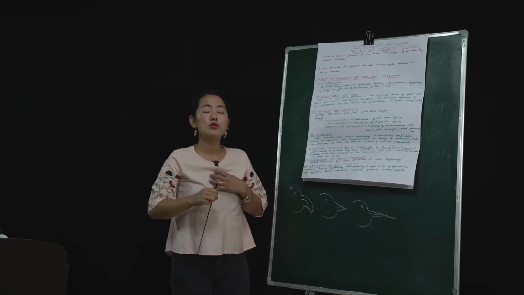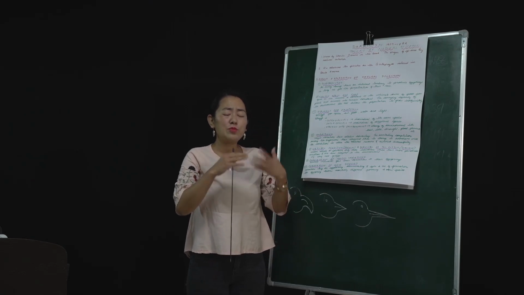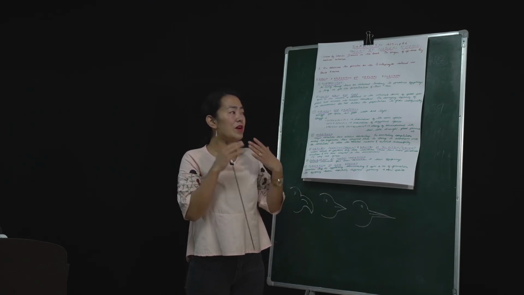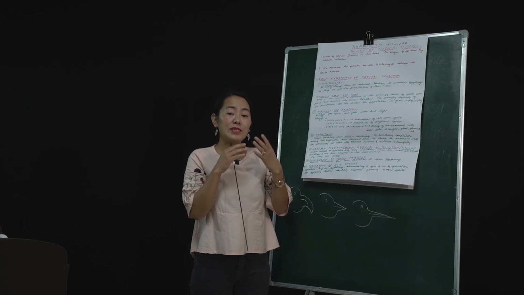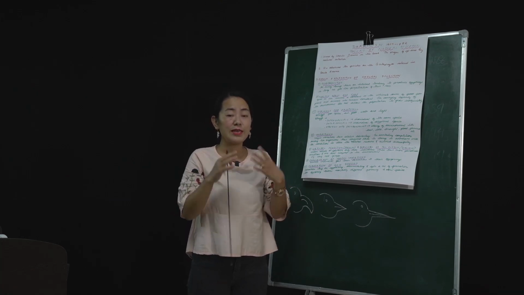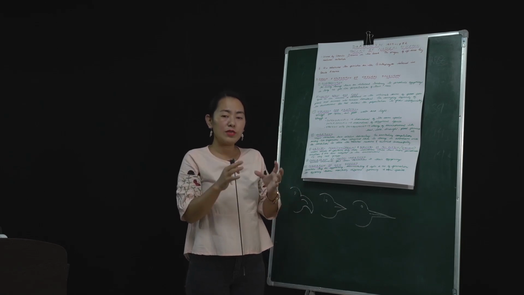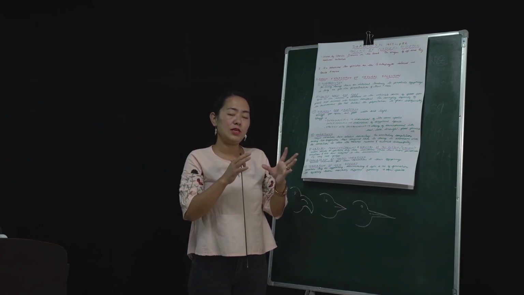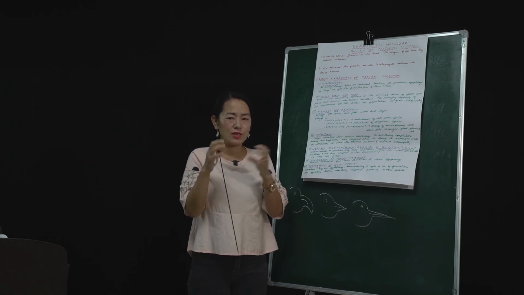That means in order to multiply their race, they are producing in large number as far as possible. As long as they are fertile, they keep producing in large number. So Darwin said that initially the organisms started producing in large number.